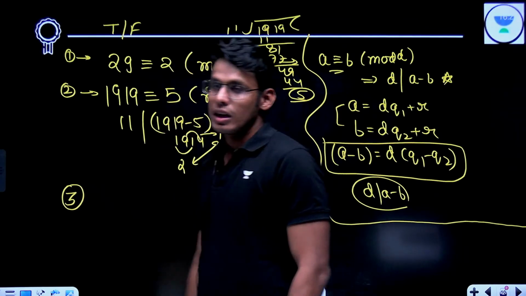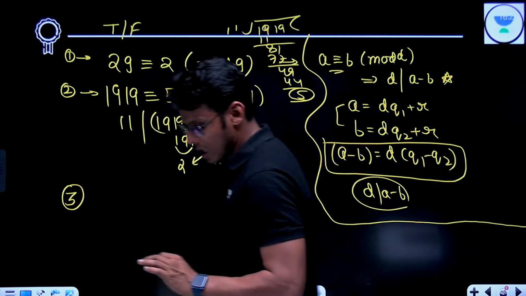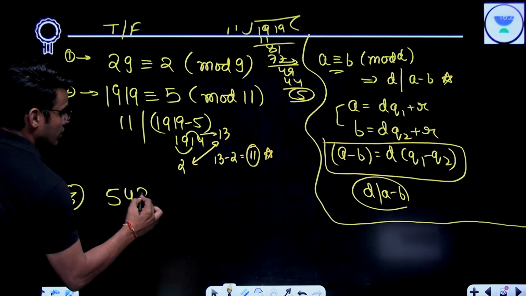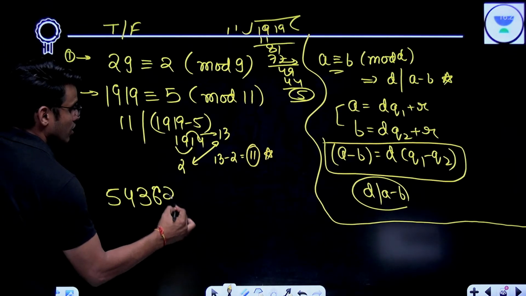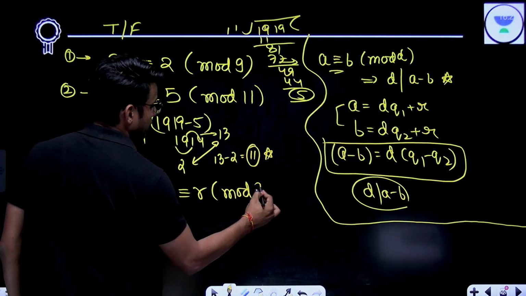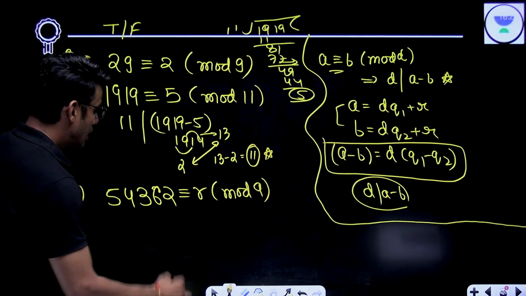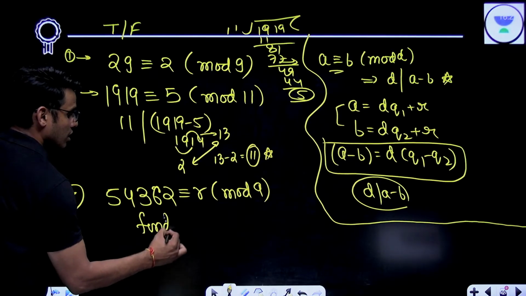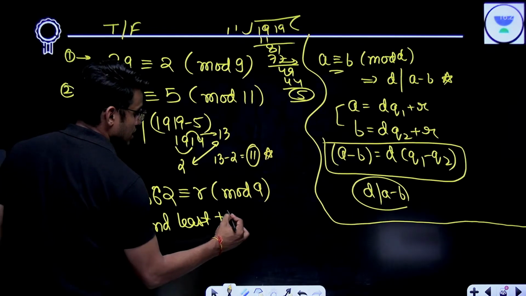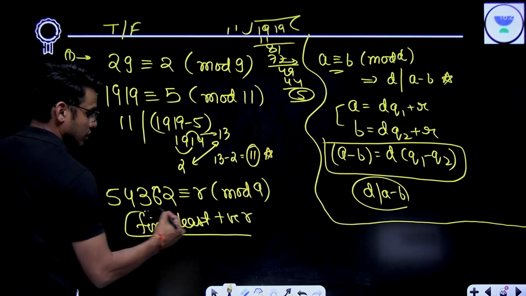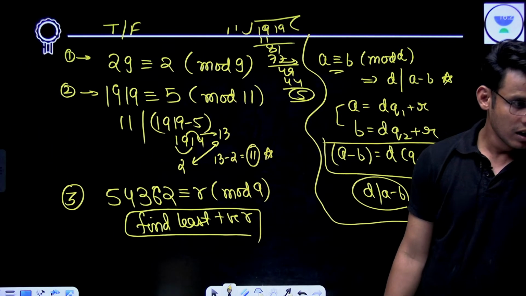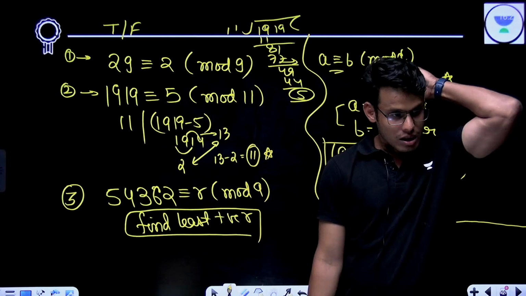Third, now the third problem. We will do the third problem. 54362 is congruent to R mod 9. It is given. Find the least positive R.